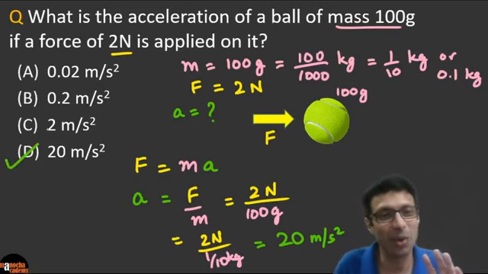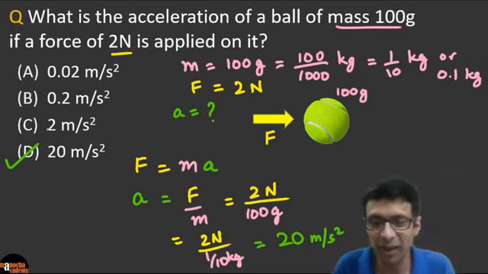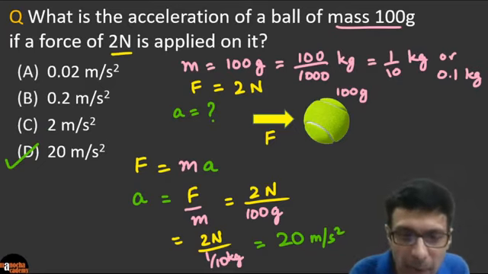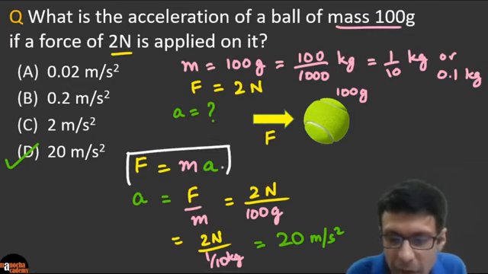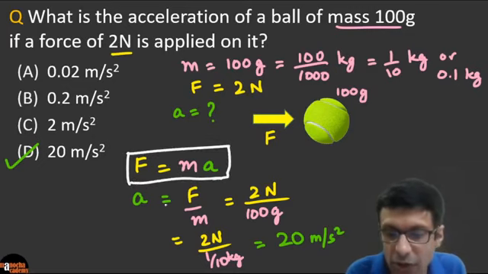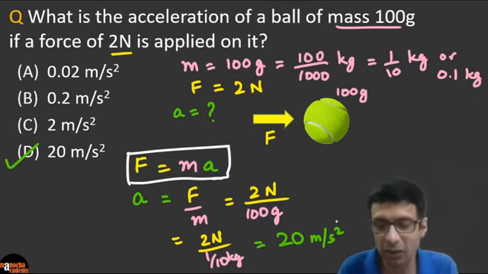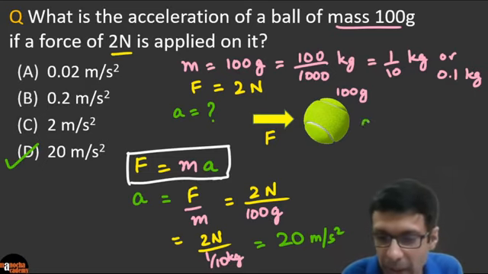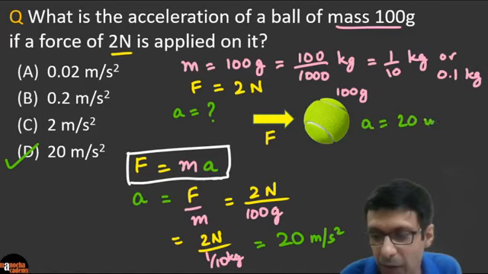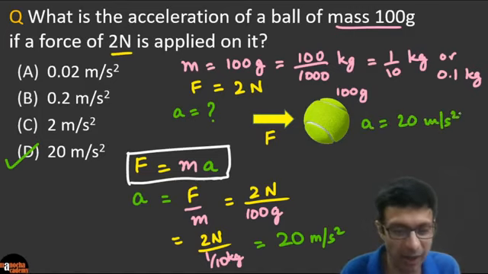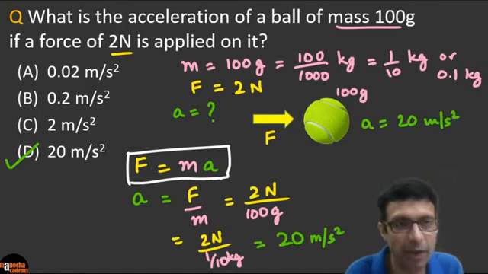So guys, this is where they trick you with the units. Be careful about the units. Make sure you're in SI units. Okay. So here mass has to be converted to kg. And then you just apply our formula. Remember this very important formula. We just used it and we rearranged it to get acceleration is force by mass. So the correct answer is, the acceleration of this ball is going to turn out to be 20 meters per second square. Okay, clear?